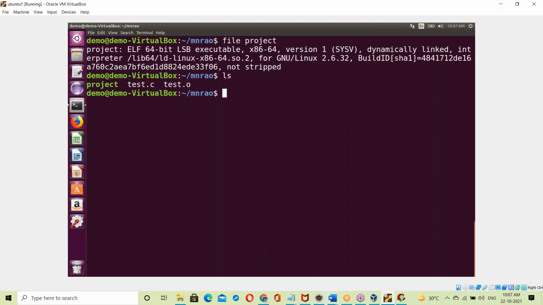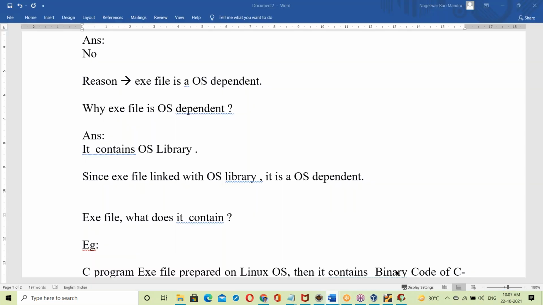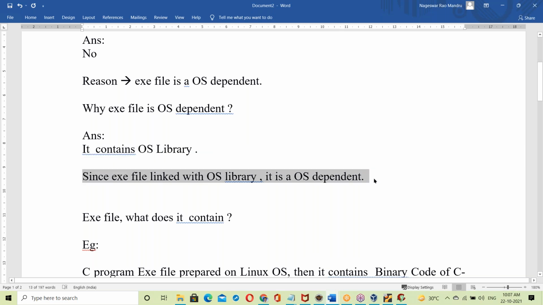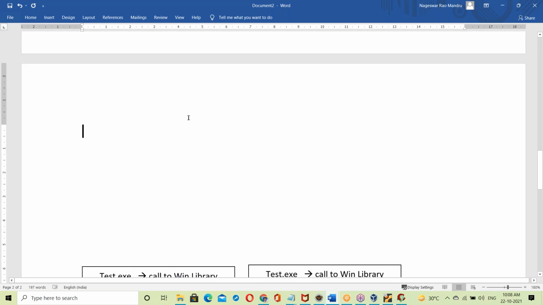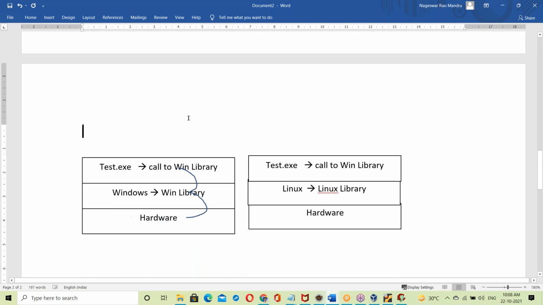At the time of creating the exe file itself, that library gets linked. It's called static linking. So this is about the exe file, and this is the reason why the exe file is OS dependent. Now let us come to Java. Now we can understand how Java made us platform independent.